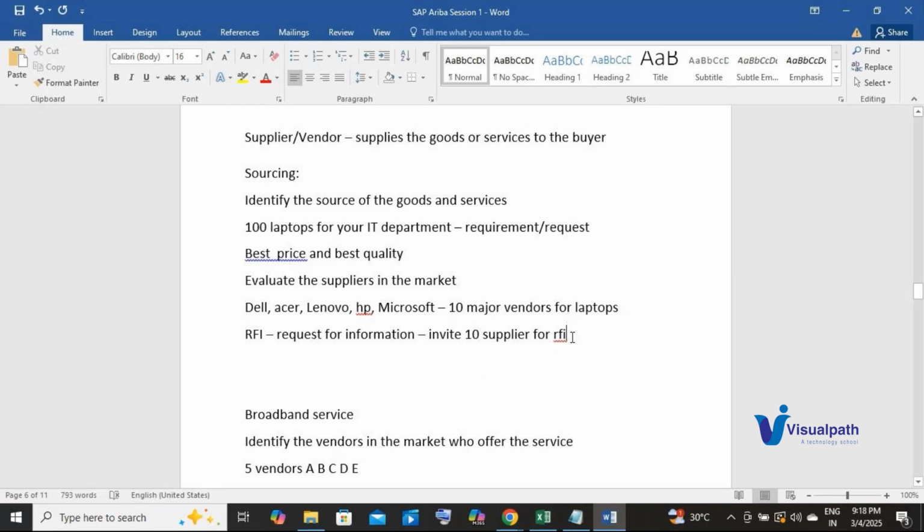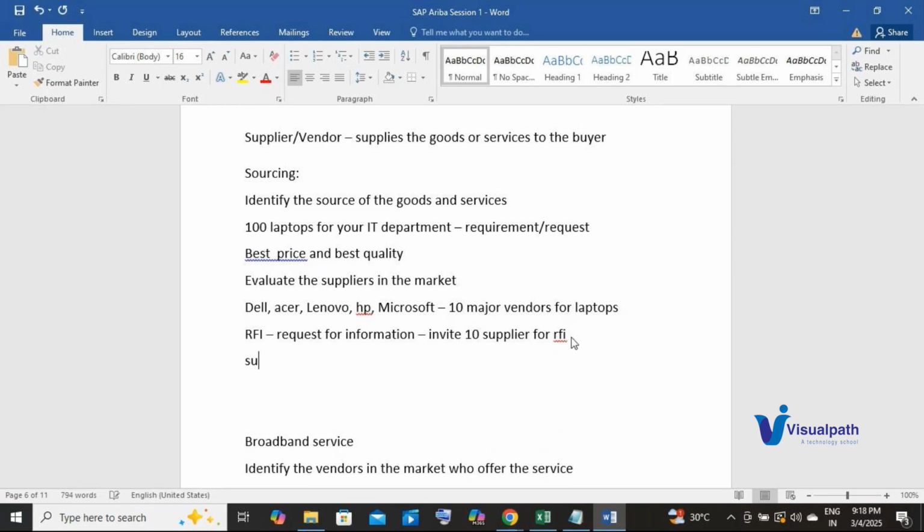Okay, suppliers respond to the RFI. Okay, I'll write it RFI. Now in this RFI, as it says, request for information, I am not asking anything regarding price details here. Okay, please bear in mind. I'm not talking anything about the price here. I'm just trying to understand more about these suppliers. Okay, I have certain criteria based on which I want to select the vendor.